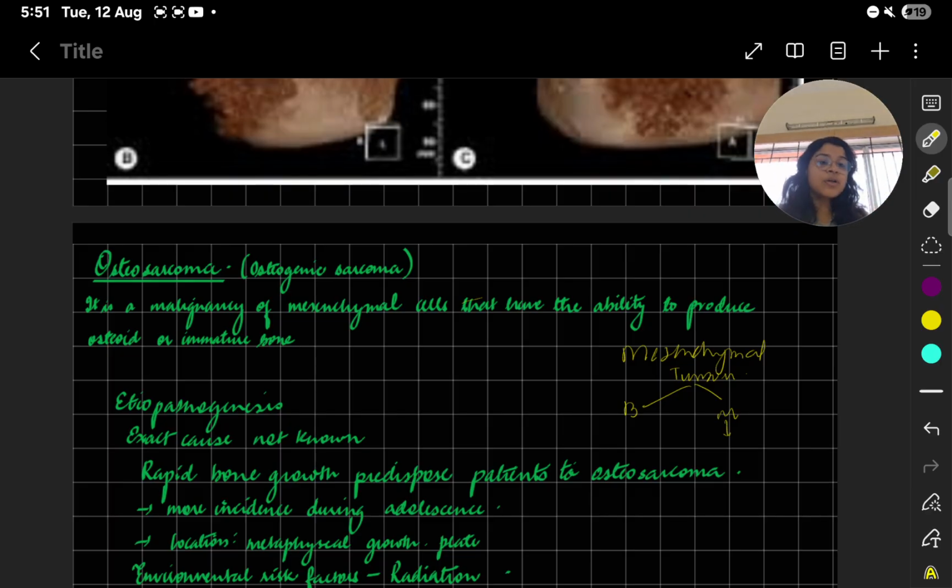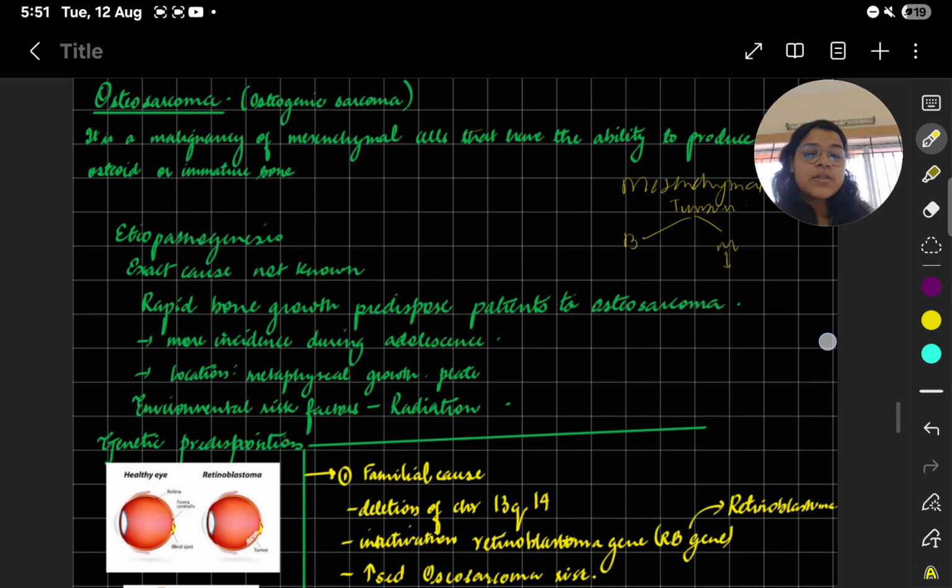Now we come to the cause. Basically the exact cause is not known, but it's said that it basically happens when there is rapid growth in the bone. Now, when do you think this will happen? This happens during the adolescent period, where there is growth spurt and there is growth in the metaphyseal plane of the long bones. Patients are more predisposed to developing osteosarcoma. So this is one reason they have given for the cause.